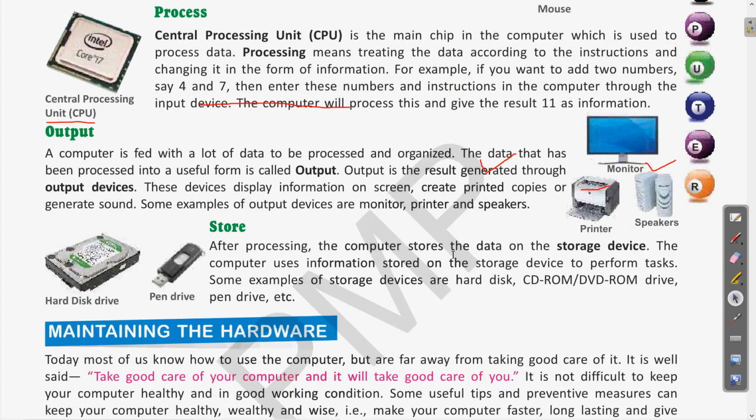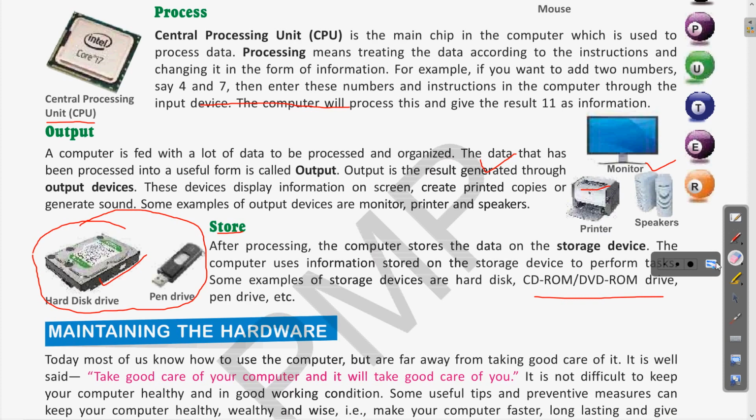Next one is store or storage. The data which we have got as output, if you want to store it for future use, can be saved in various storage devices like a pen drive or the hard disk drive. Clear? Or whenever you save it in a file, that data is saved in the mobile phone or the computer in the different storage units. This is called storage. Not only the pen drive and hard disk, there are various other storage devices like CD and DVD. Clear? These are all different examples of storage devices.